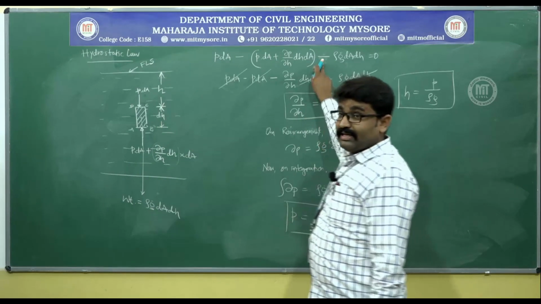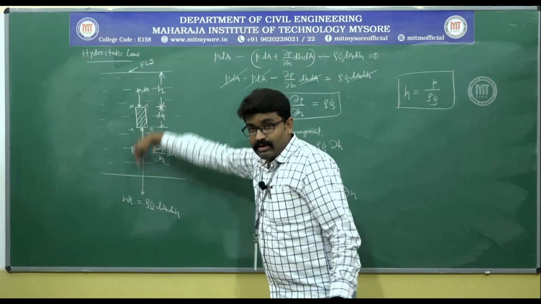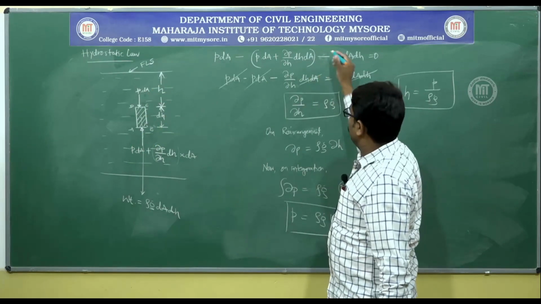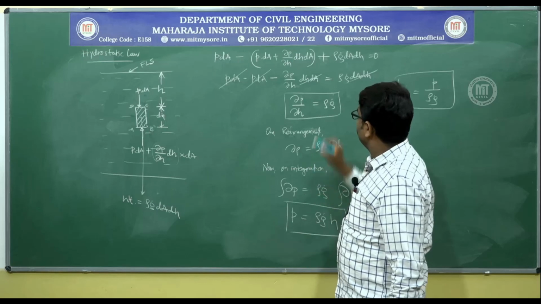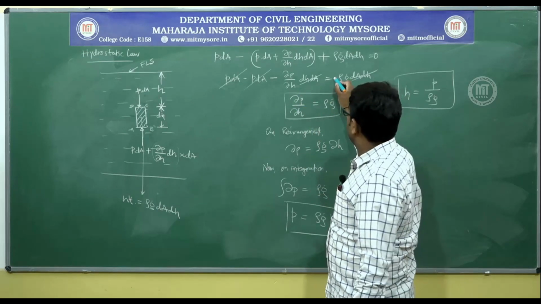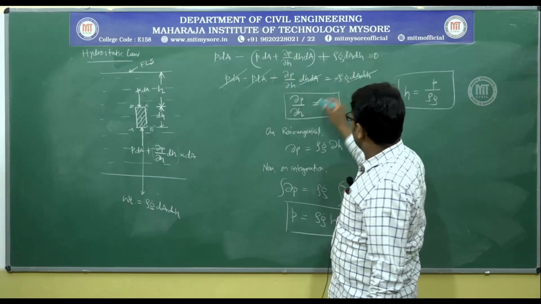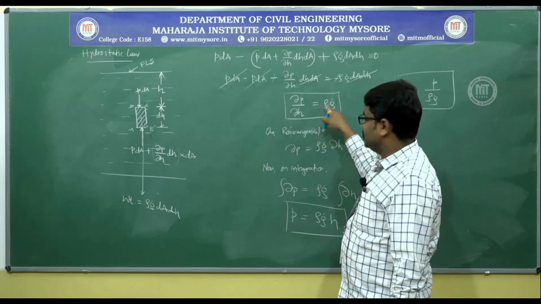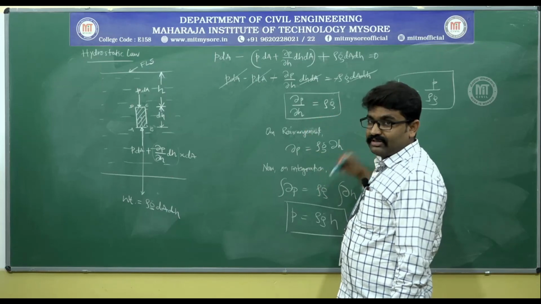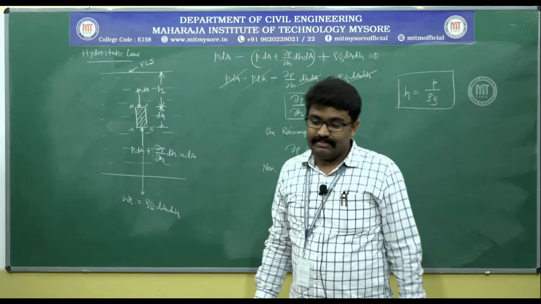I have made a small mistake here. Instead of taking downward as positive, I have taken it as negative. That is the only change that has to be made. So this becomes minus, and hence minus and minus also get cancelled. You are left with dou P by dou H is equal to rho g. Rest of the things remain the same.